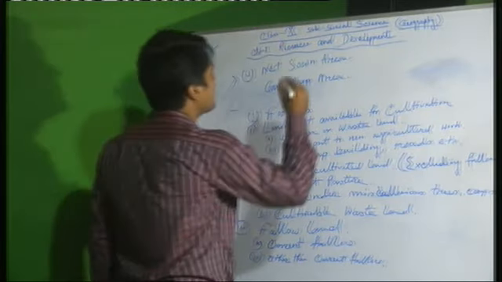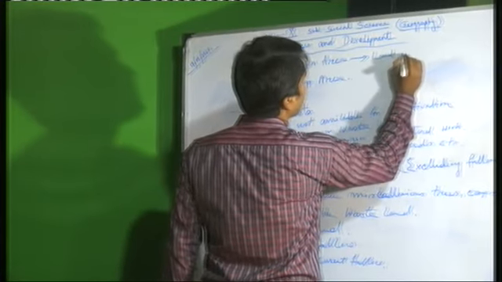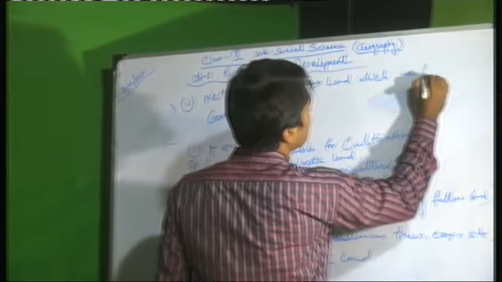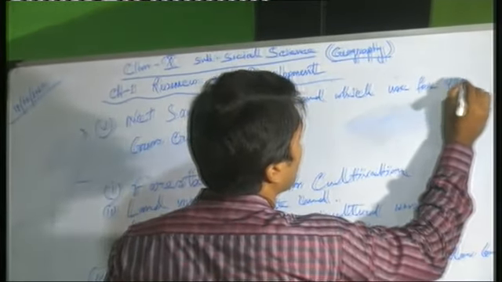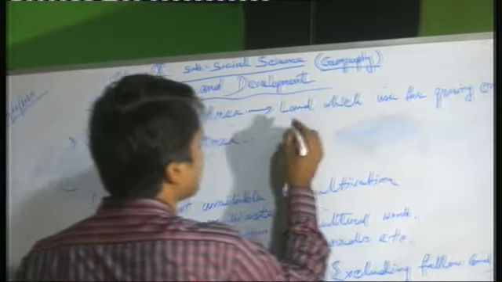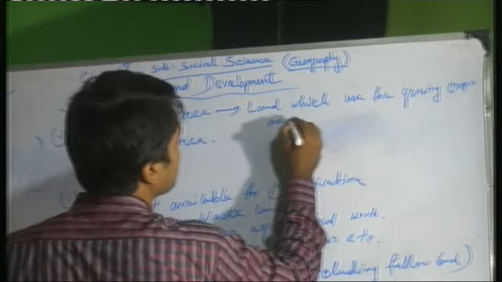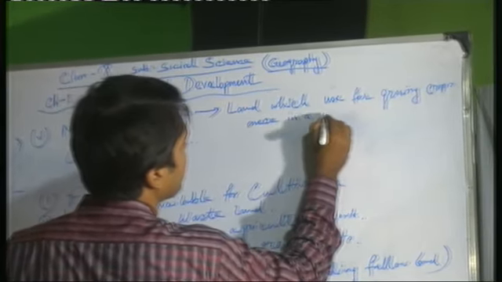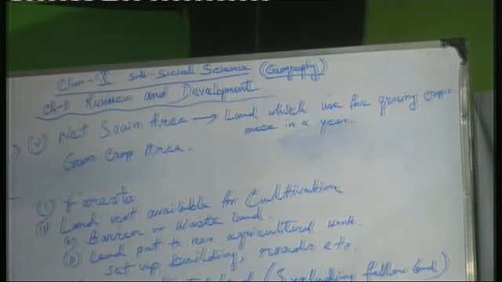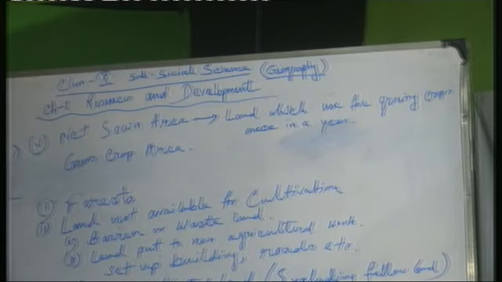Net sown area means the land area which is used for growing crops once in a year. It is the net sown area. The land which is used for growing crops once in a year is the net sown area, or NSA.